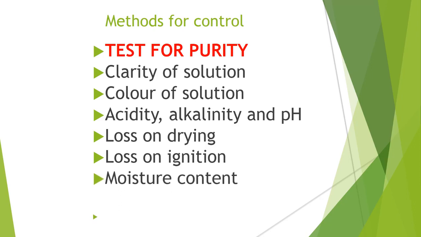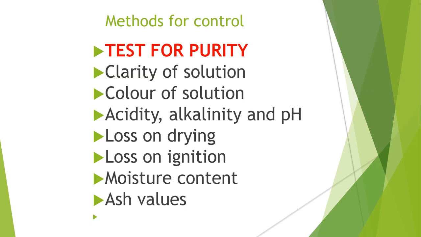Then moisture content. This is a very important factor. When the product comes in contact with the environment, there should not be moisture created around the compound. We have to test that, and if moisture arises, we cannot choose that product, or we have to take care while